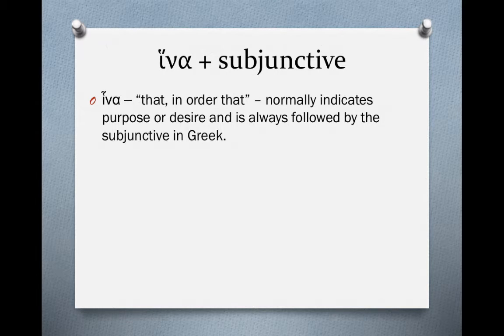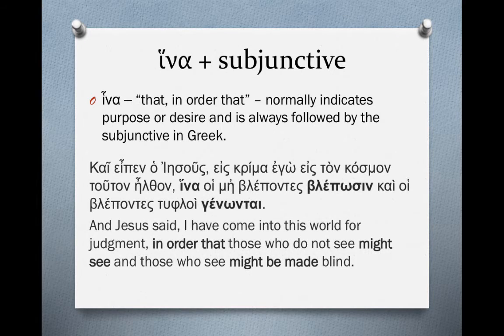This little word hina is important. It occurs a ton of times, and it normally indicates purpose or desire, and it's always followed by the subjunctive in Greek. So here's an example. This would be translated, And Jesus said, I have come into this world for judgment. And now we're in the middle where hina appears, and it's in bold font, in order that, and then it's followed by blepontes, which is a participle, and bleposin, which is a subjunctive. It comes from blepo, and notice that it's the third plural, and it has an omega instead of an omicron. That's because it lengthened; it's subjunctive, and it follows hina.